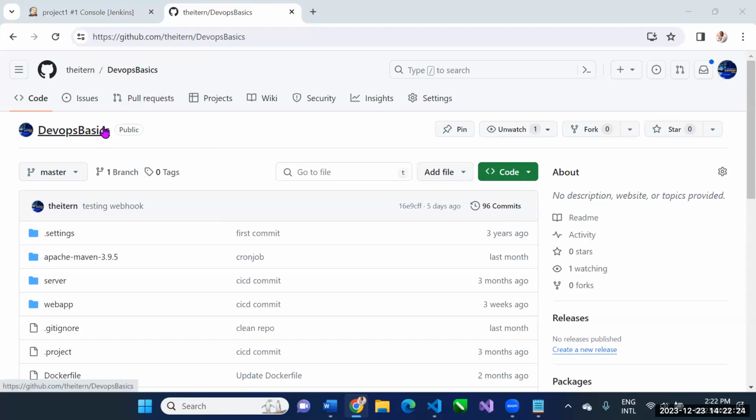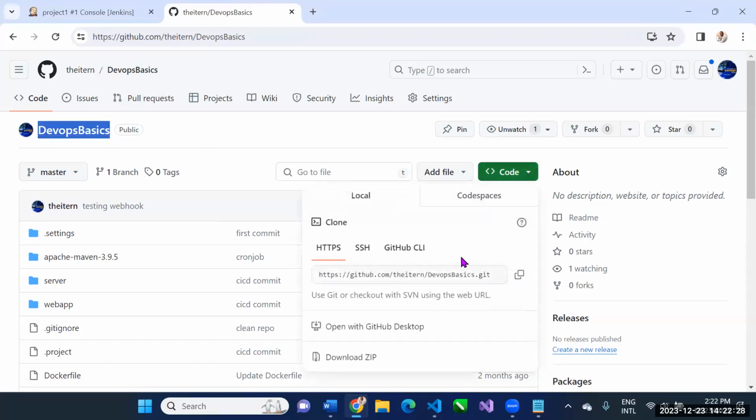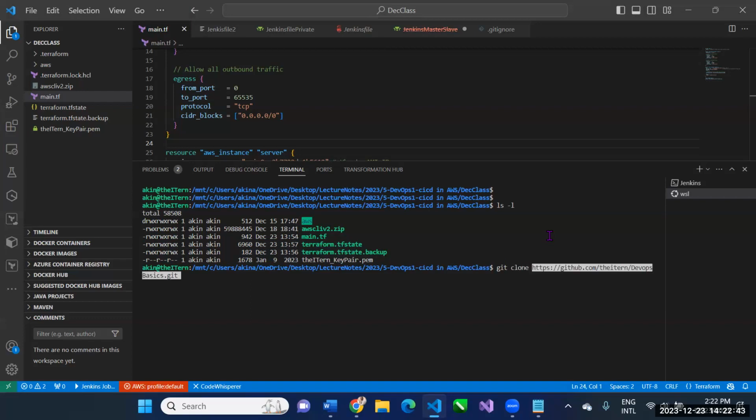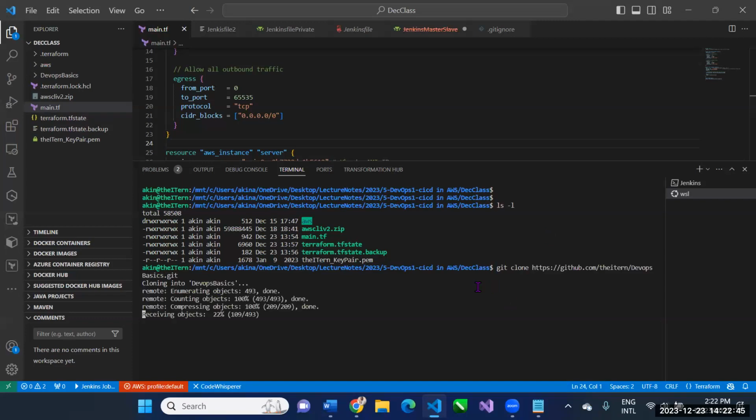To clone this repository, this DevOps basics, I will come here, copy the URL, then come to my working directory and say git clone, then put whatever I copied, the URL, here. You see, it's cloning now. So that's how to clone the remote repo into my local system.